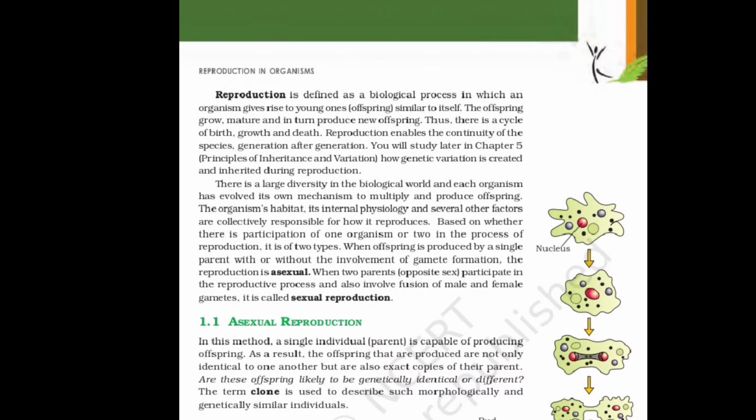So you can say reproduction is entirely a biological process in which an organism gives rise to a young one similar to itself. The offspring grow, mature, and in turn produce new offspring. Thus, there is a cycle of birth, growth, and death. So, within the living organism, birth, growth, and death complete the entire life cycle.